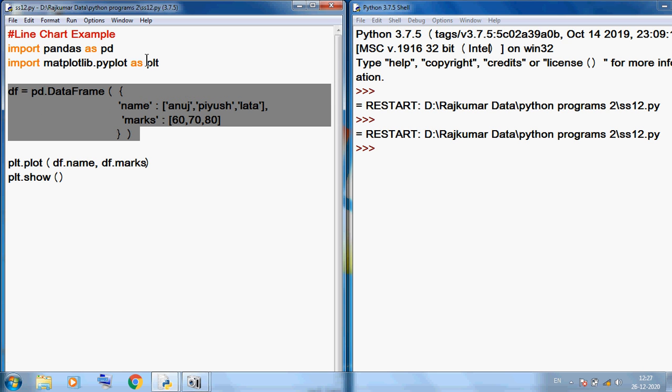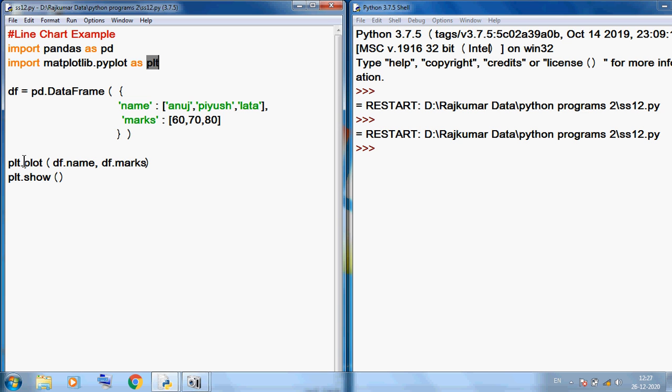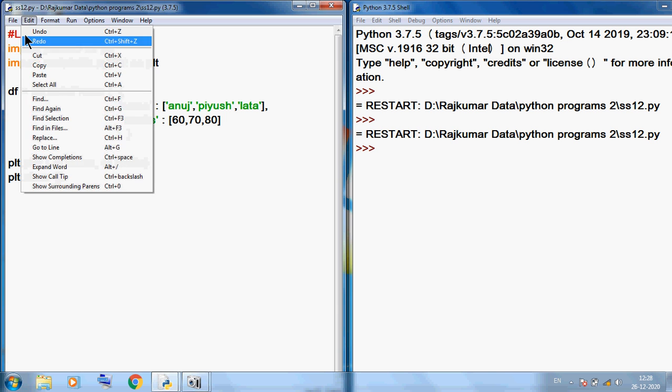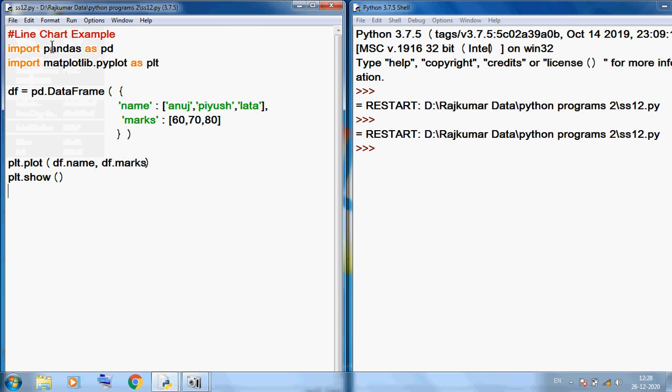So here I am using plt.plot. For a line chart we can use plot, and the first column is our name. So on the X axis we display all the names, and on the Y axis we display all the marks. Okay, finally we must use plt.show. So I want to save this program and run this program. You can see this output.